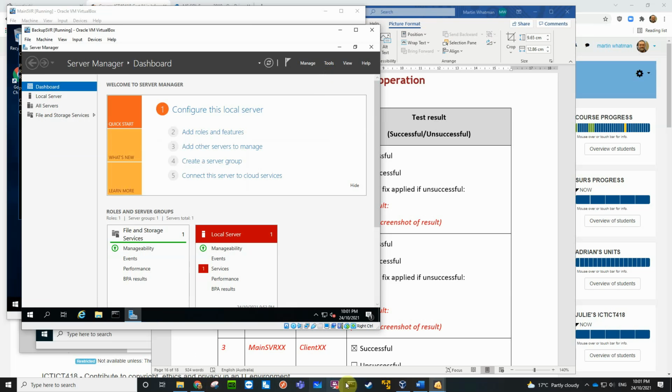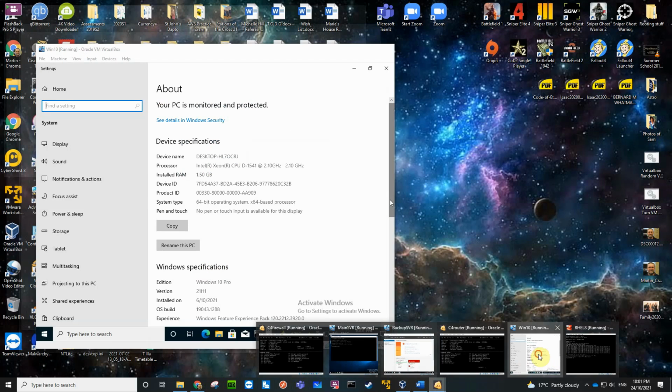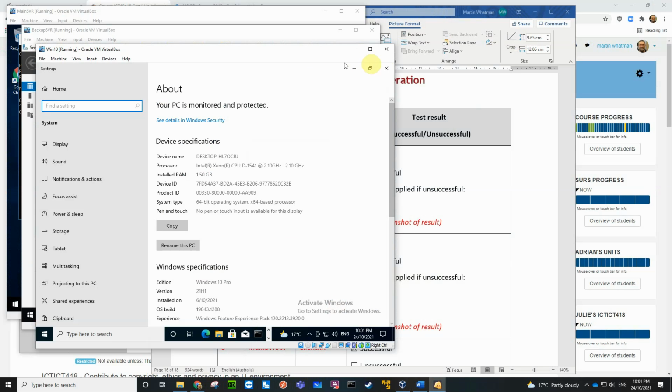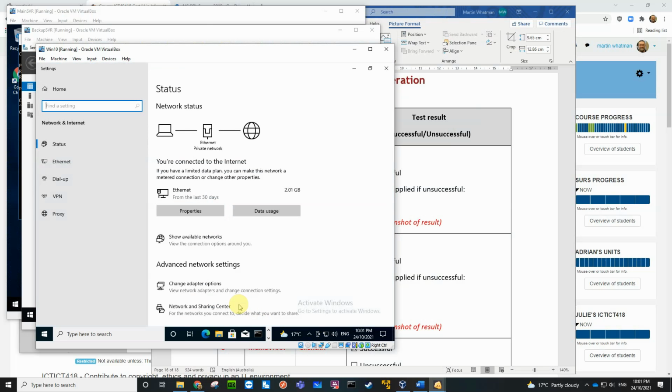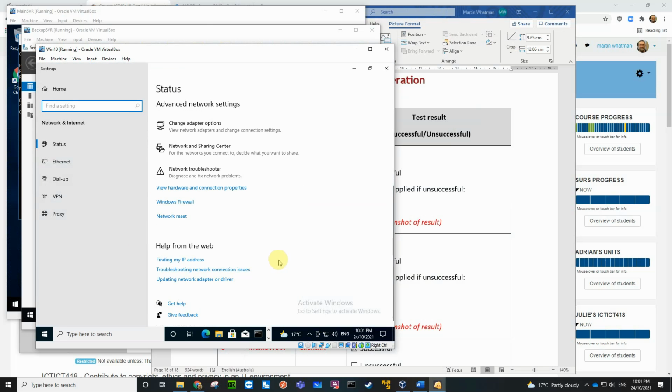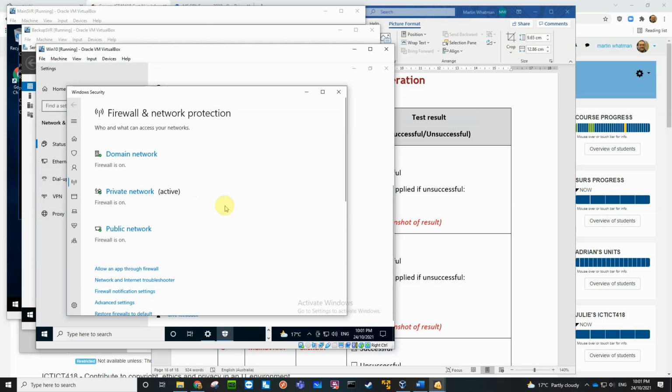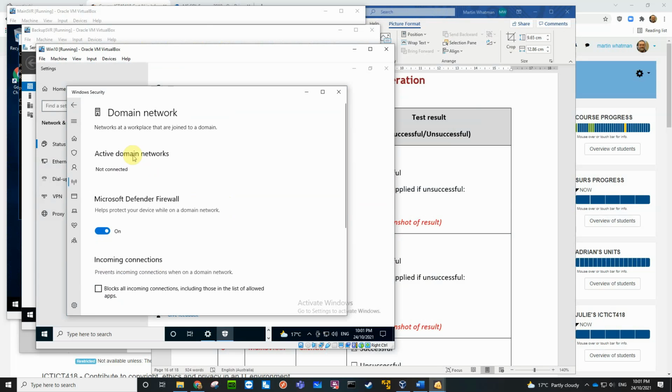Let's check our Windows 10 machine as well. And right mouse click down there. Windows firewall. Let's turn that all off.